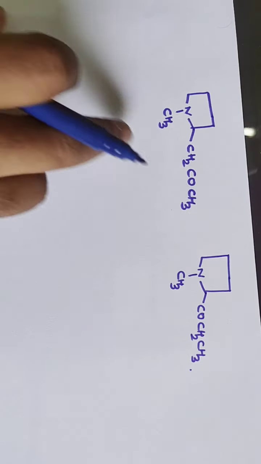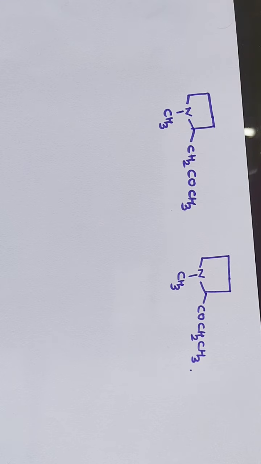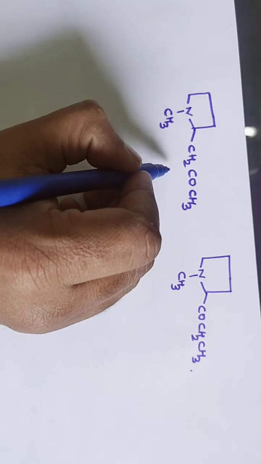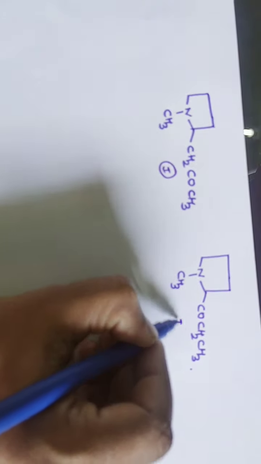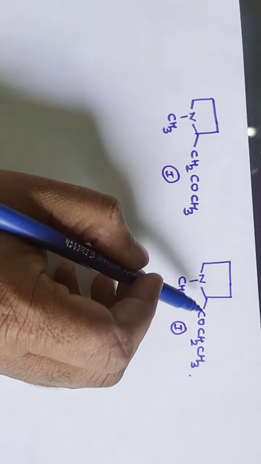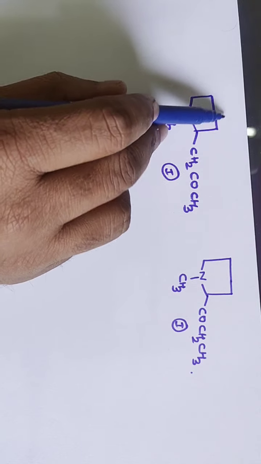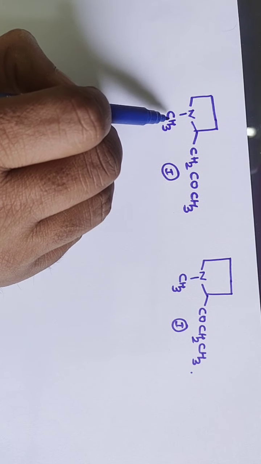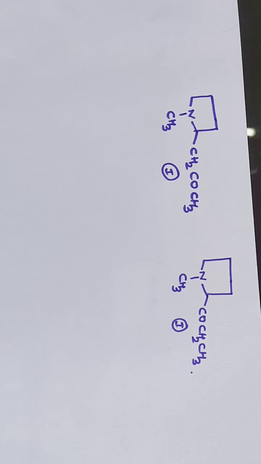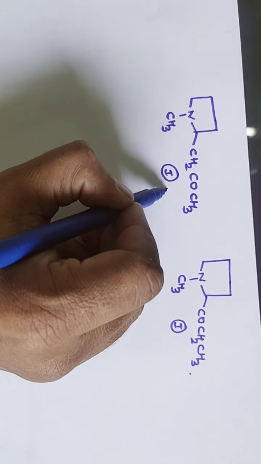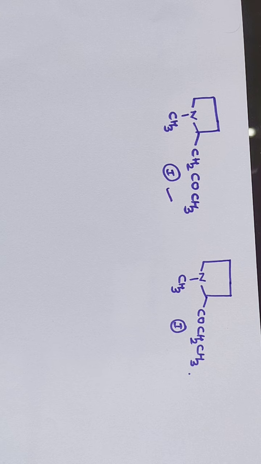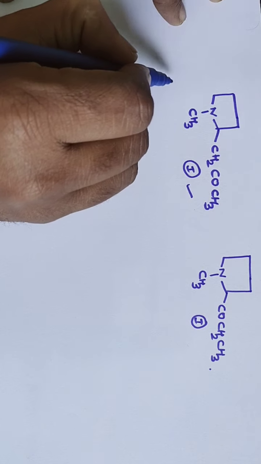It should have either structure 1 or structure 2, because there is a carbonyl group, C double bond O. It may be here or it may be here. It is an N-methyl pyrrolidine type of structure, and the nitrogen is tertiary in nature. Out of these structures, hygrine was found to have structure 1, and it was confirmed by the synthesis by Hess. Let us go for the synthesis of this.